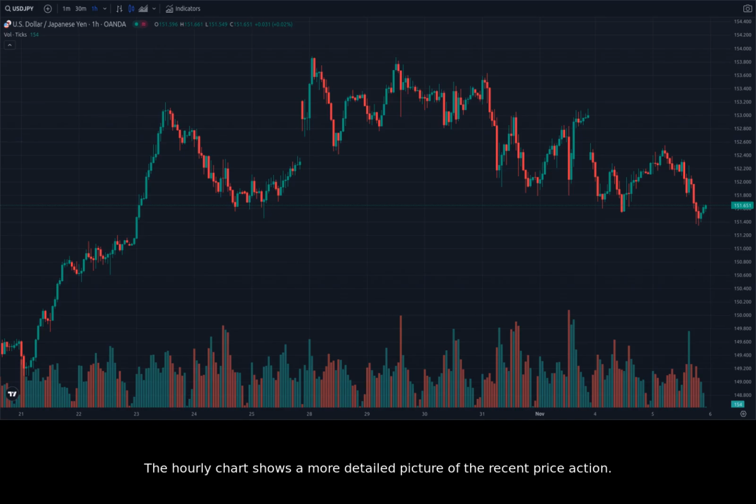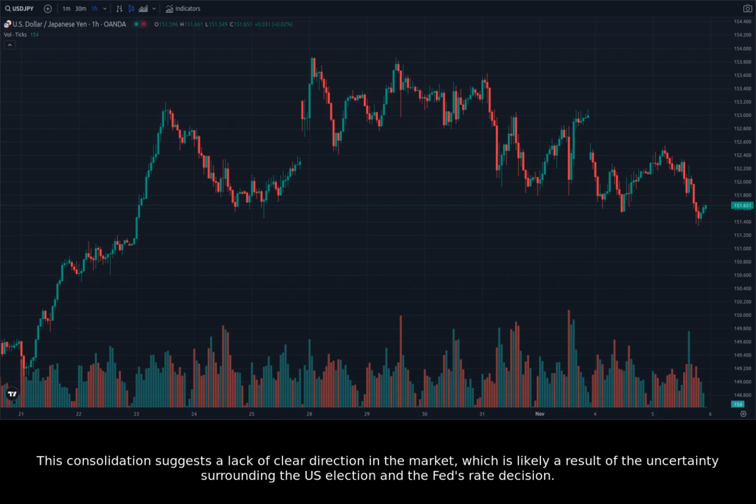The hourly chart shows a more detailed picture of the recent price action. We can see that the USDJPY has been consolidating around the 152.00 level for the past few hours. The price action has been relatively range-bound, with no clear breakout in either direction. This consolidation suggests a lack of clear direction in the market, which is likely a result of the uncertainty surrounding the U.S. election and the Fed's rate decision.